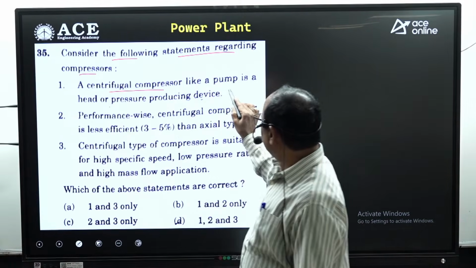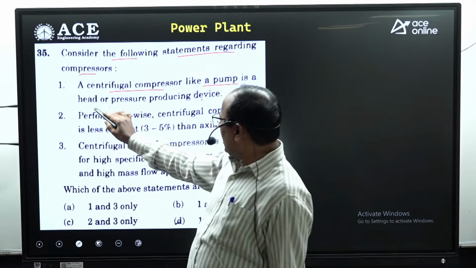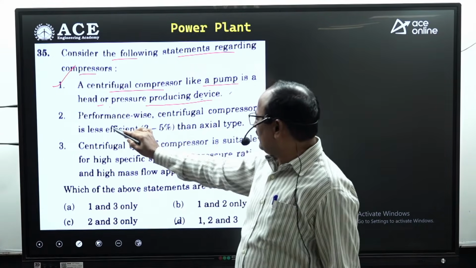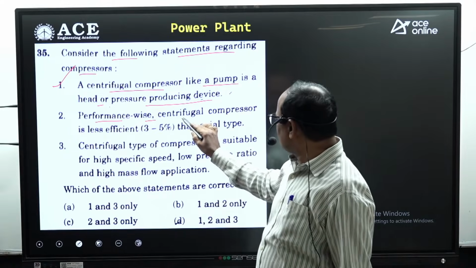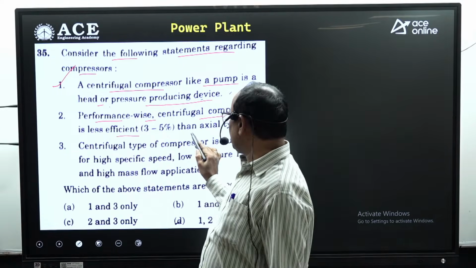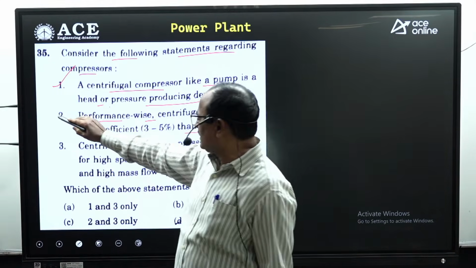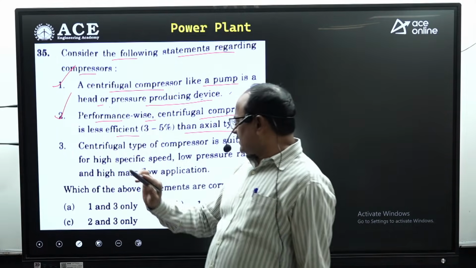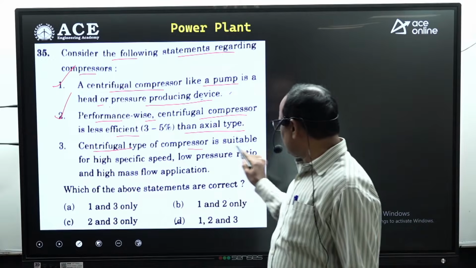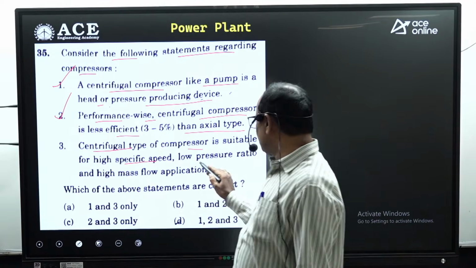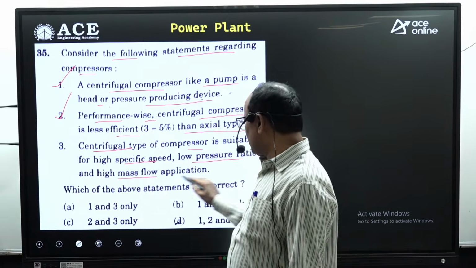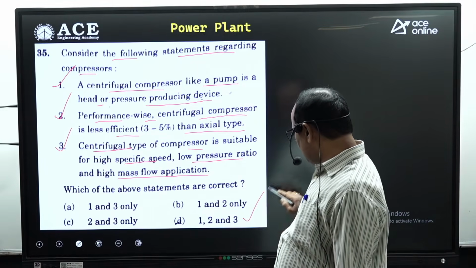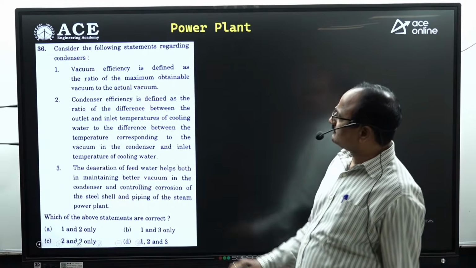Next, consider the following statements regarding the compressors. A centrifugal compressor like a pump is a head or pressure producing device. Absolutely correct. Performance wise, centrifugal compressor is less efficient than axial flow compressor because the pressure rise per stage of the axial flow compressor is less. Second statement correct. Centrifugal type compressor is suitable for high specific speed, low pressure ratio and high mass flow rate. Absolutely correct. All the 3 statements are correct. Look at the D. D is absolutely correct.